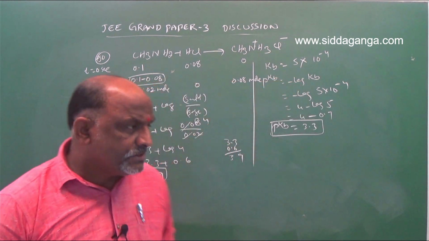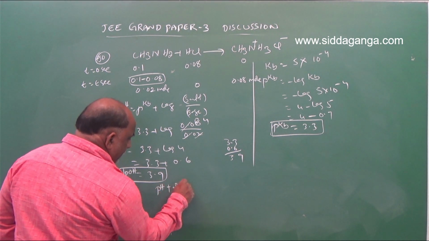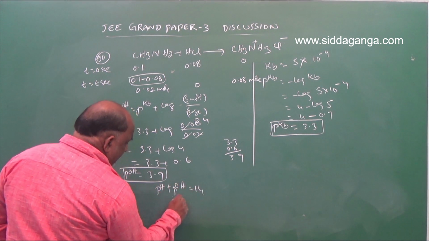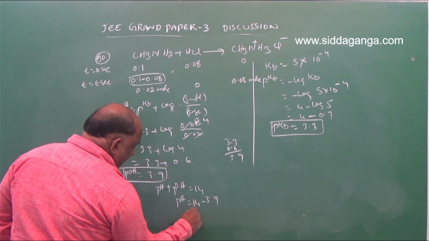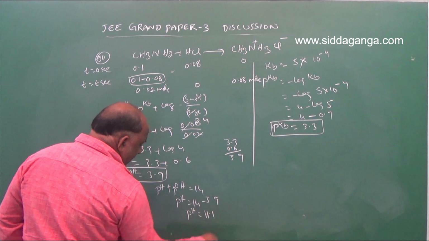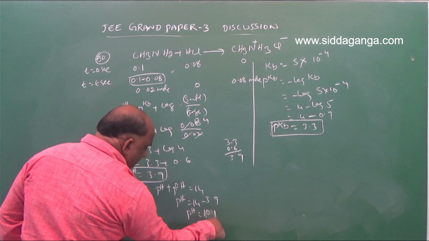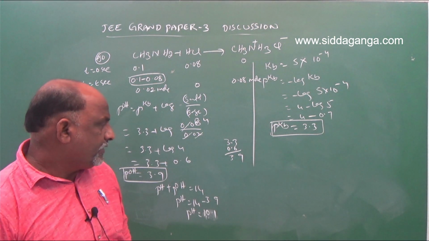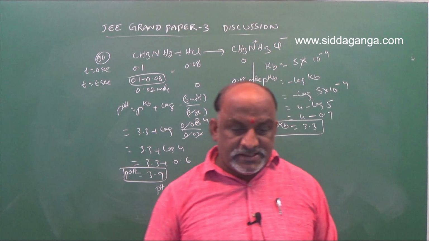Then what is pH? pH plus pOH is equal to 14. So pH is equal to 14 minus 3.9. Then pH is equal to 11.1. Sorry, my dear students, 10.1. So pH is equal to 10.1, but we have to calculate the value of X.